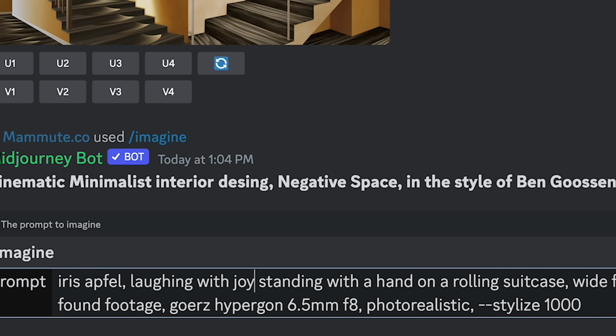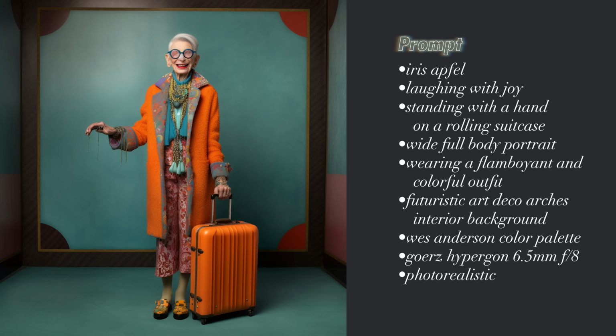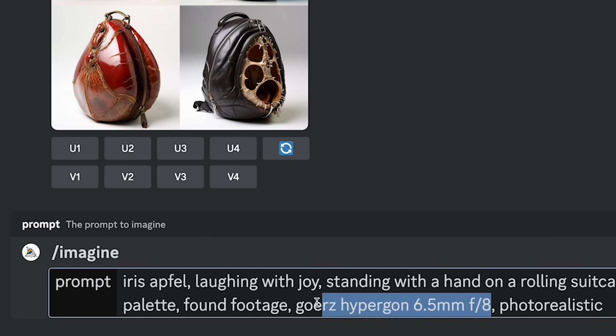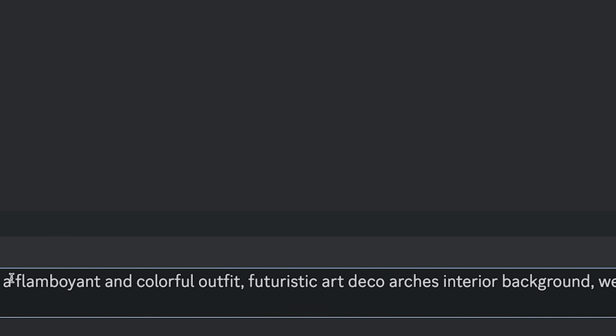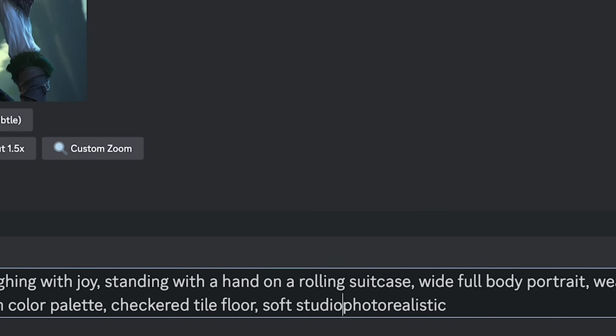Now let's tell her a joke. And maybe ditch the lens and found footage phrases and instead add some combat boots and a checkered tile floor and soft studio lighting.